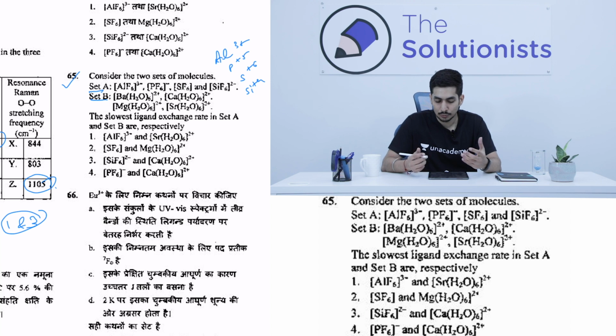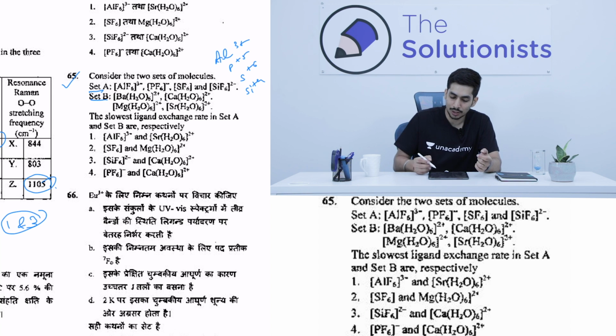Now it is very natural to think that if the ligand exchange is slow, then the oxidation state should be more, because if the oxidation state is more, that means the central atom is more electron deficient and the bonding is going to be stronger, right? And one more thing is that in all the 4 cases, the ligand is the same, that is fluorine. So it only depends on the oxidation state. Now sulfur has the highest oxidation state, so obviously the bonding is going to be very strong. So definitely the ligand exchange of SF6 would be the slowest, right?